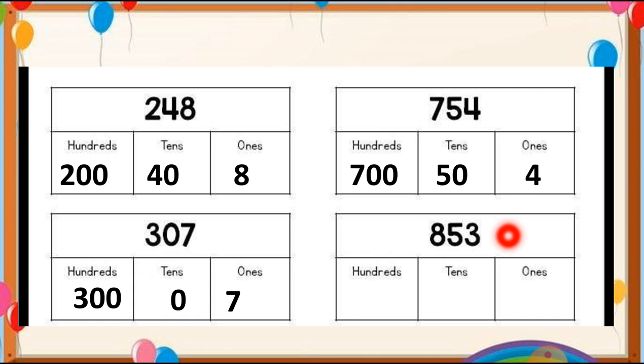Here is one more example, which is 853. So here the number 3 is at the ones place, we can write this number 3 as it is, and the value of 3 is 3. Number 5 is at the tens place, we can put 1 0 with the 5, so 50 is the place value.